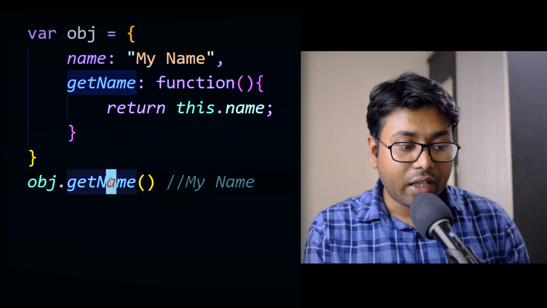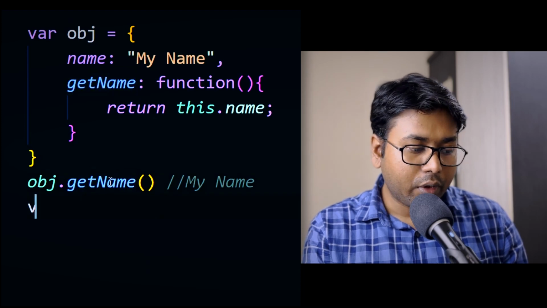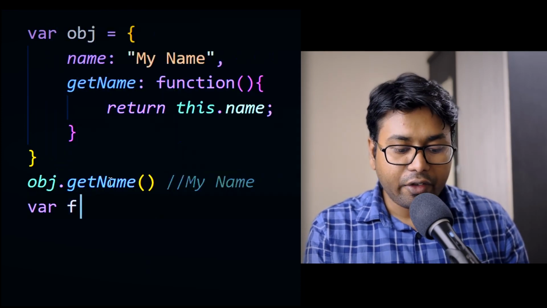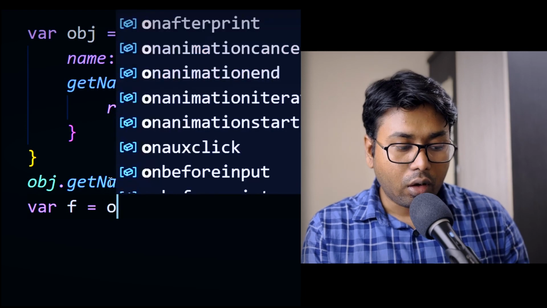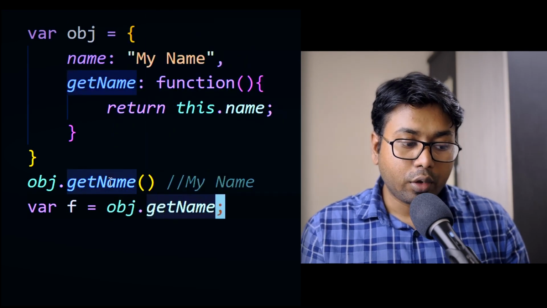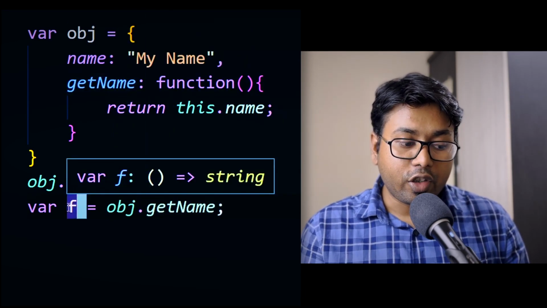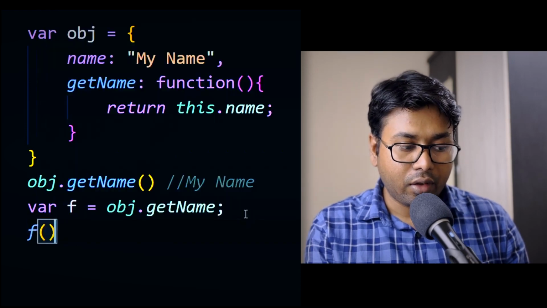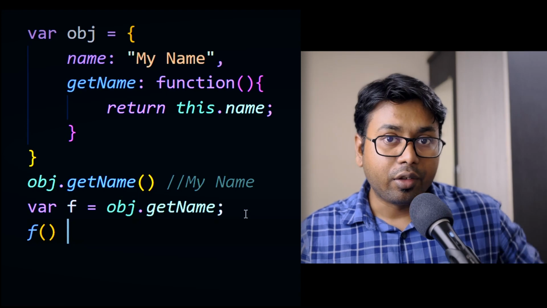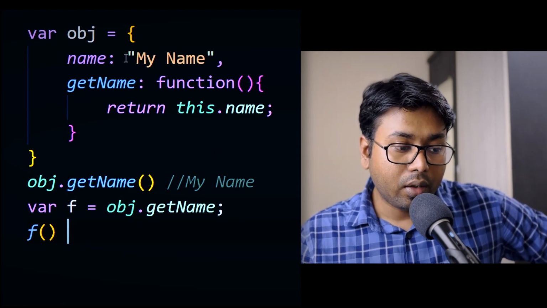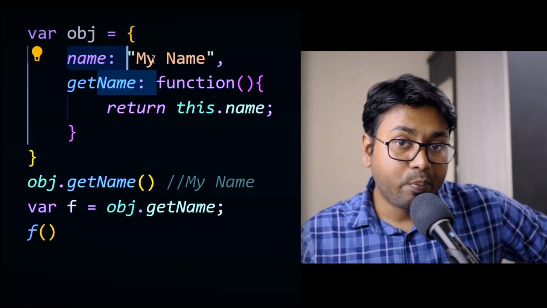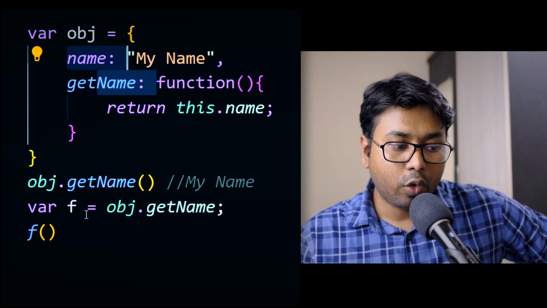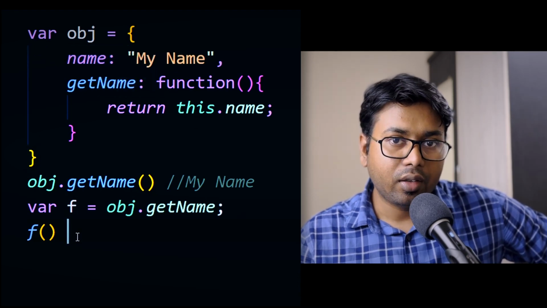Now giving you another example, suppose I have one function called f equals object.getName. So this function f will store the function getName. Now if I call the function f, what do you think? What will be the return value? Is it going to be my name? No, in this case the return value will be undefined.